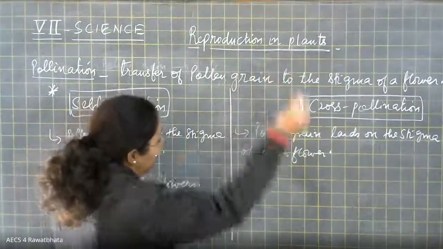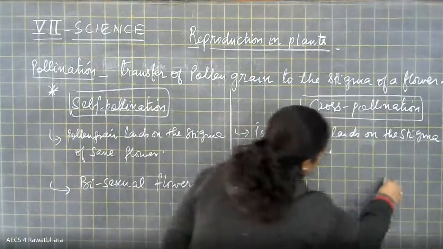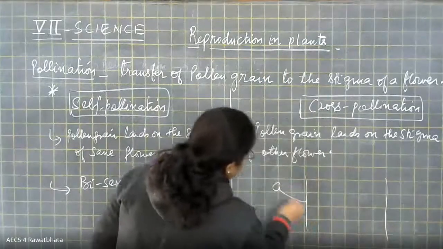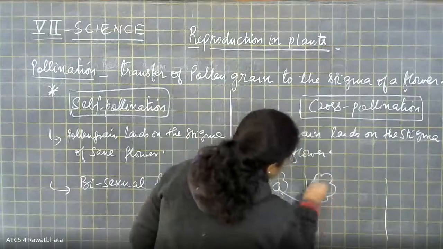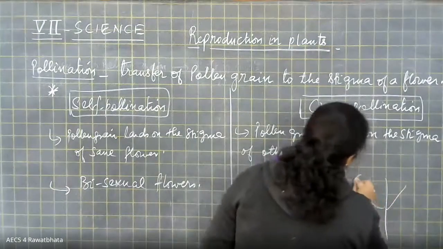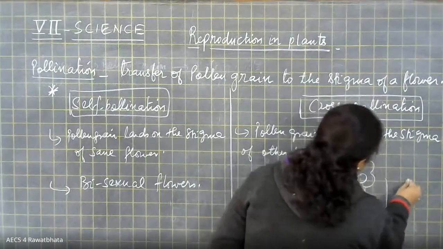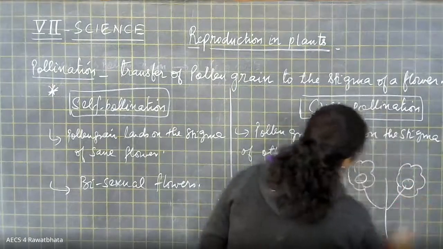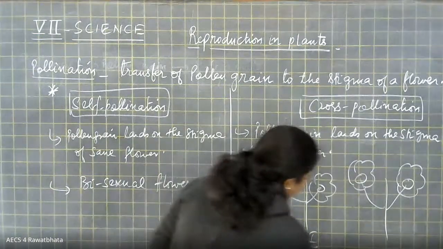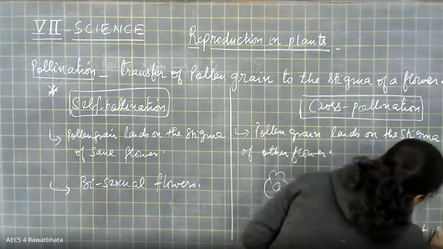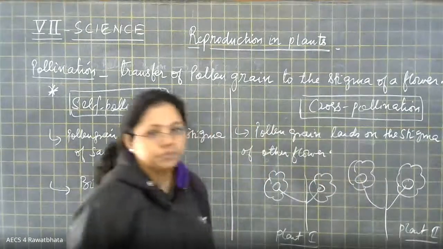For example, I am just taking here two plants which are having flowers of the same species. So for example, this is plant 1 and this is plant 2, right?